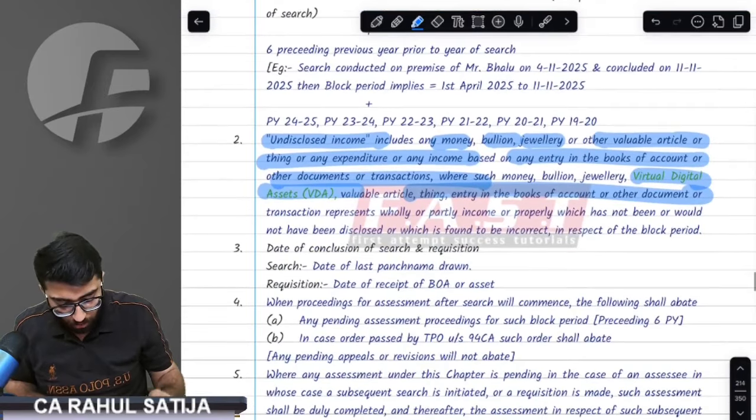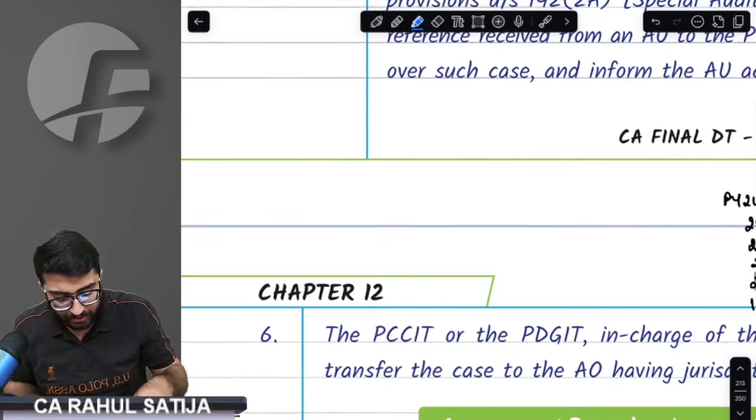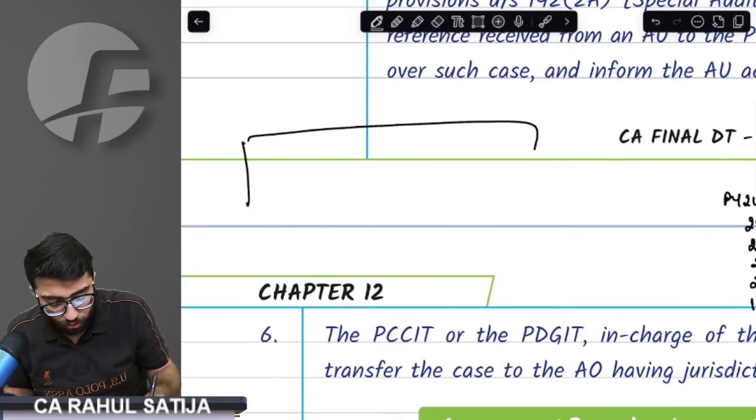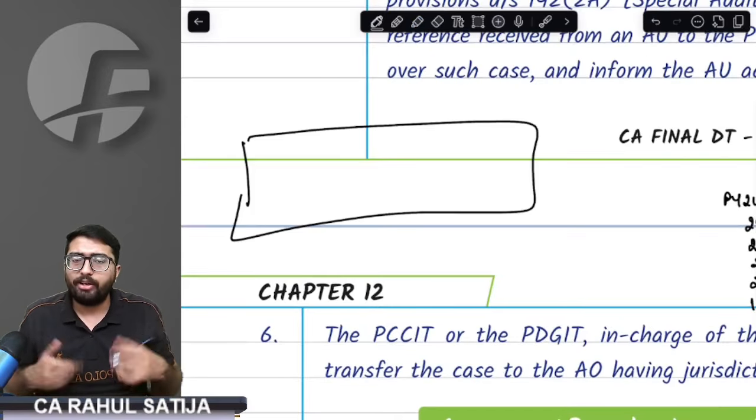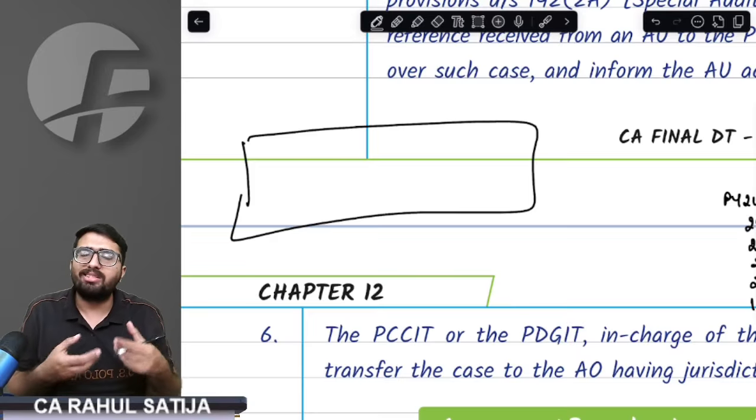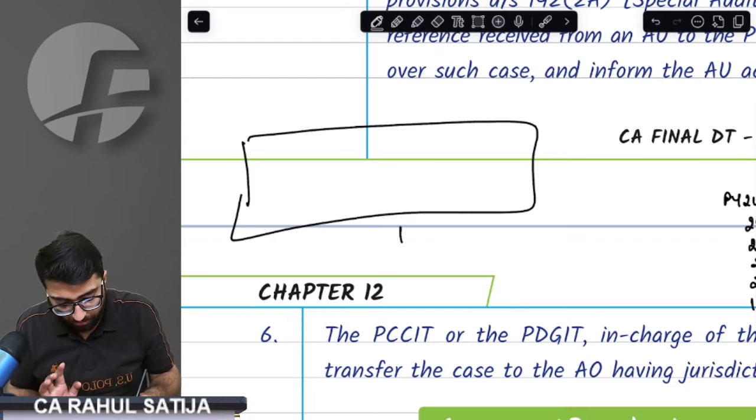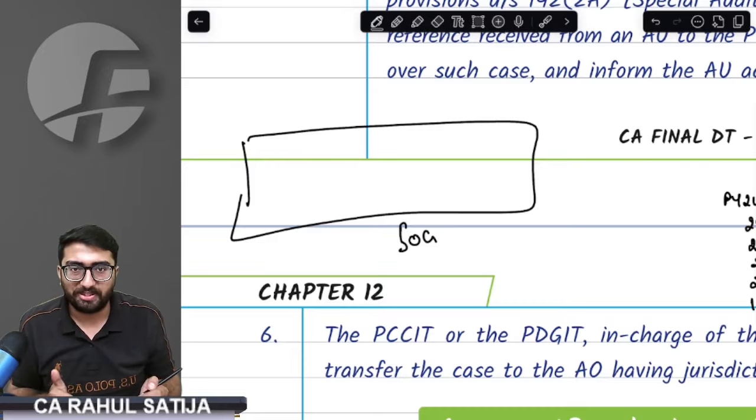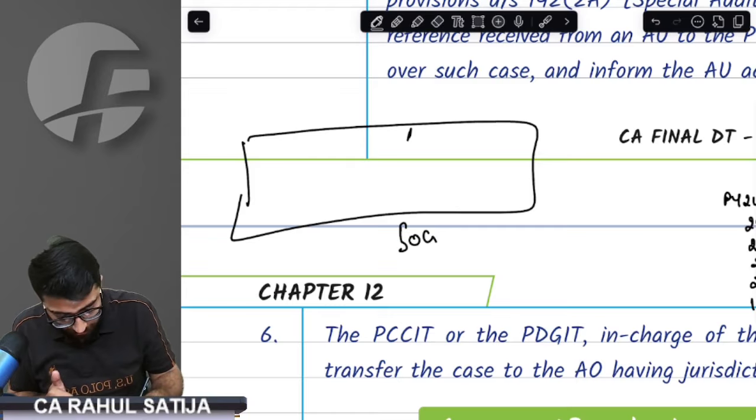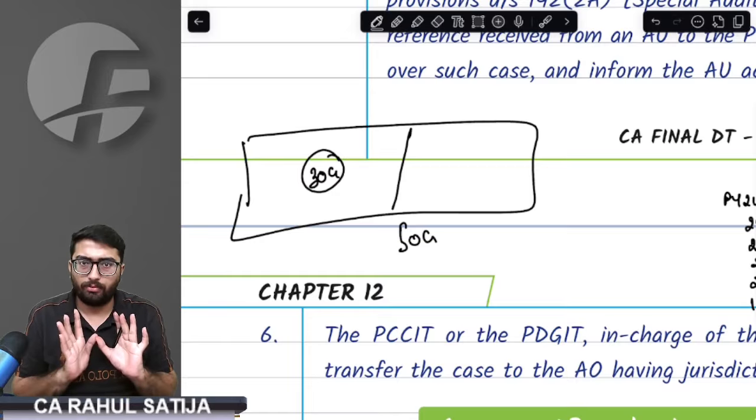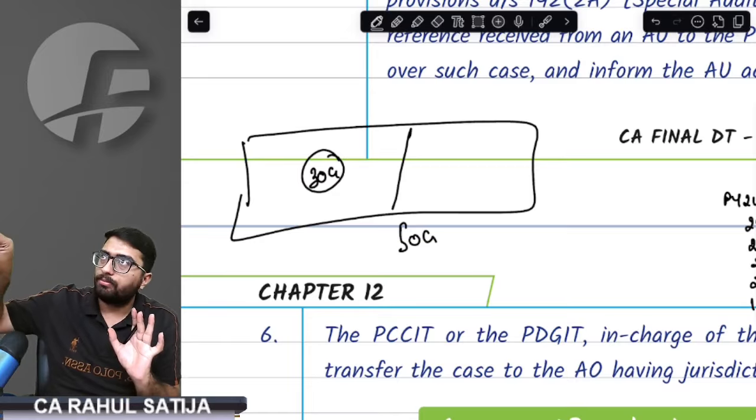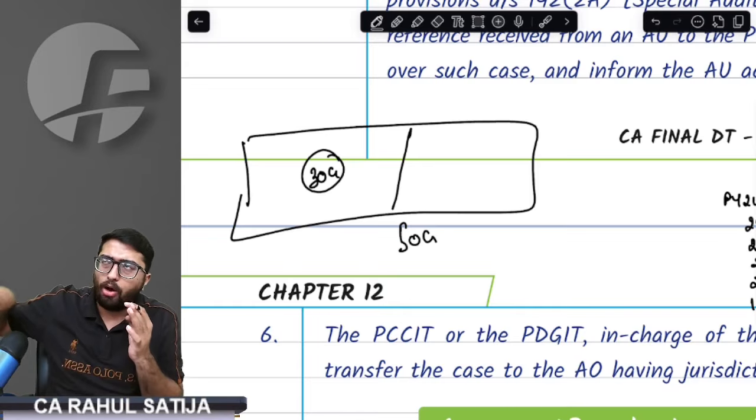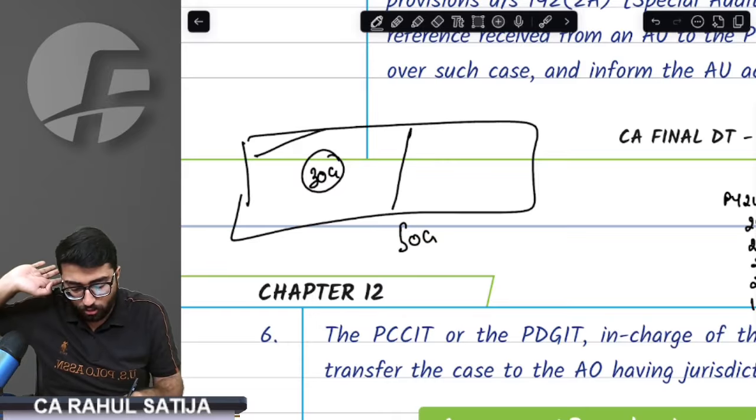Now, just understand this, I want you all to remember this carefully. For example, your entire income, disclosed and undisclosed, is 50 crore rupees. Out of this, 30 crore is income that you have disclosed, either in the ROI, in assessments, or at any point of time.